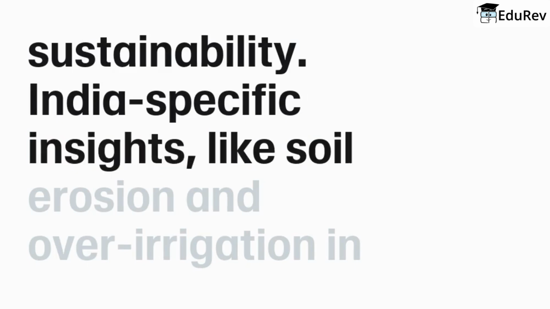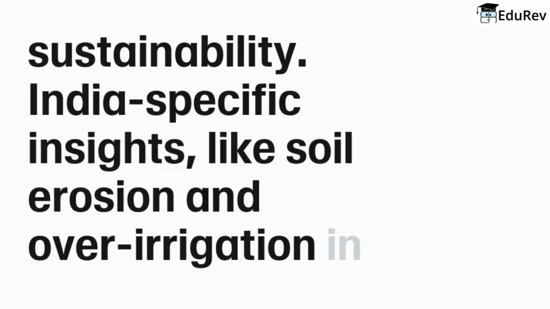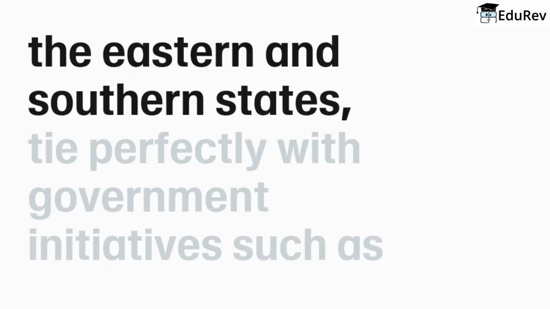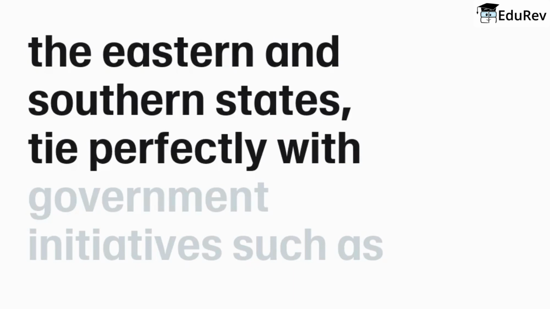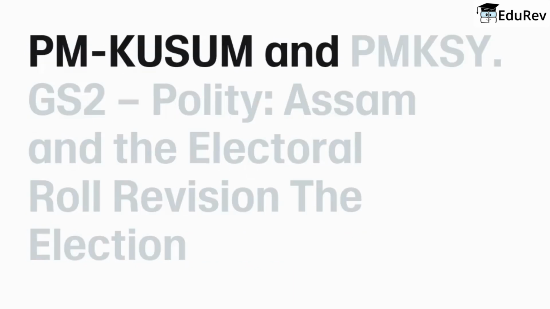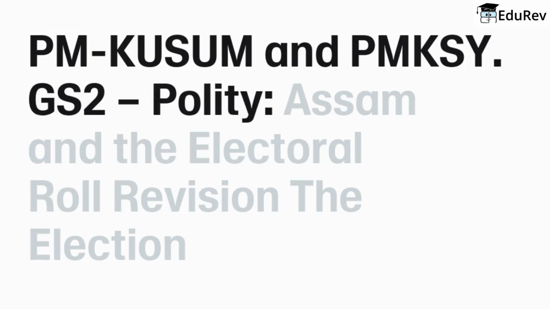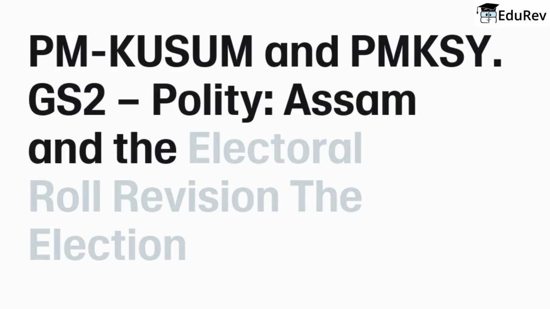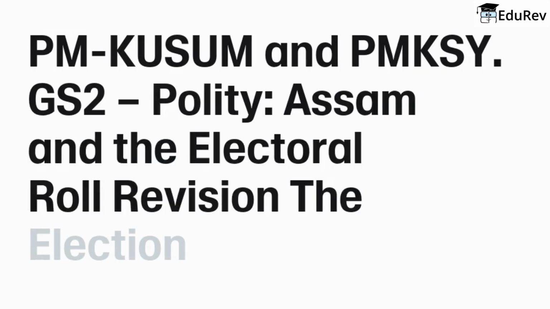India-specific insights like soil erosion and over-irrigation in the eastern and southern states tie perfectly with government initiatives such as PM-KUSUM and PM-KSY.